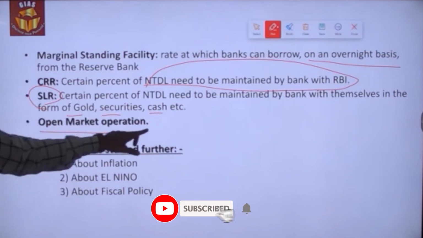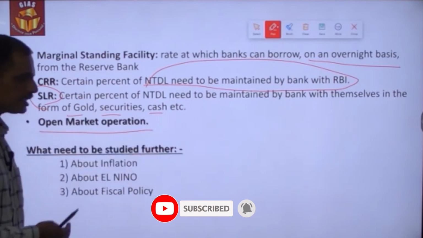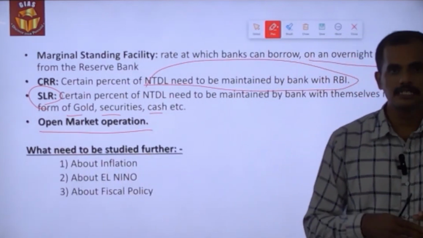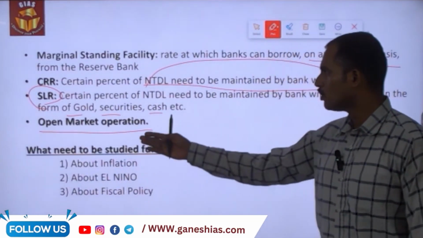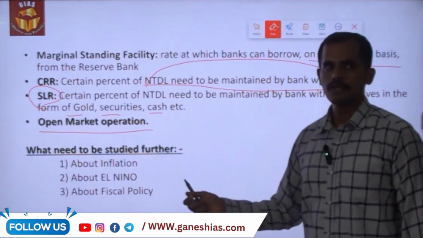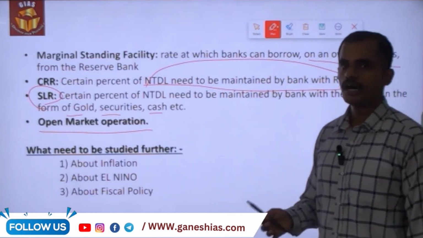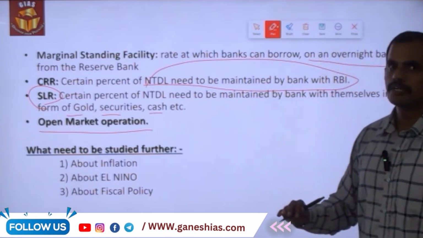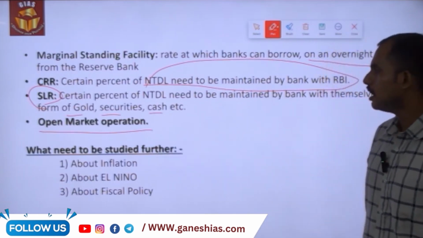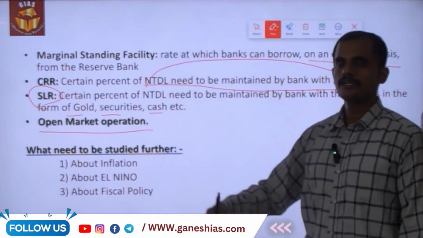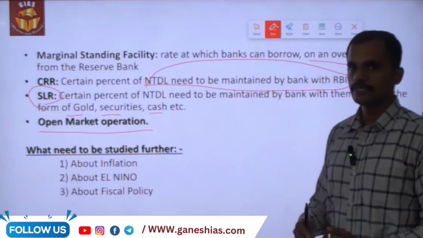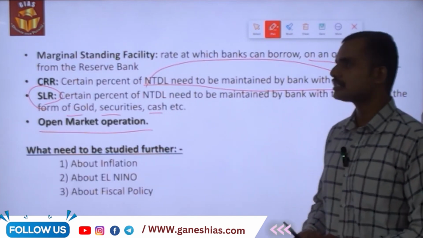And then open market operation. Based upon the prevailing condition of inflation as well as the prevailing condition of liquidity across the system, open market operations will be conducted accordingly to suck out the excess liquidity in the case of higher inflation, or to release liquidity in the case of lower inflation. So this is what the details related to the Monetary Policy Committee are about, and the tools used by monetary policy to control inflation.